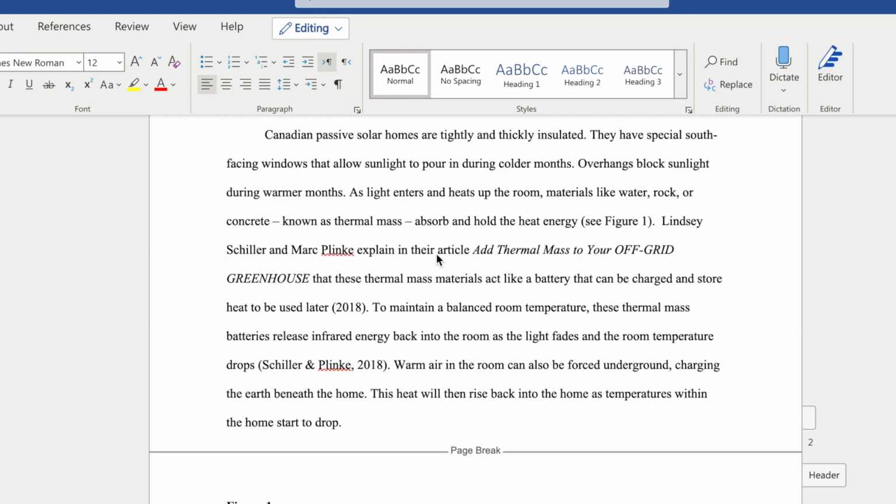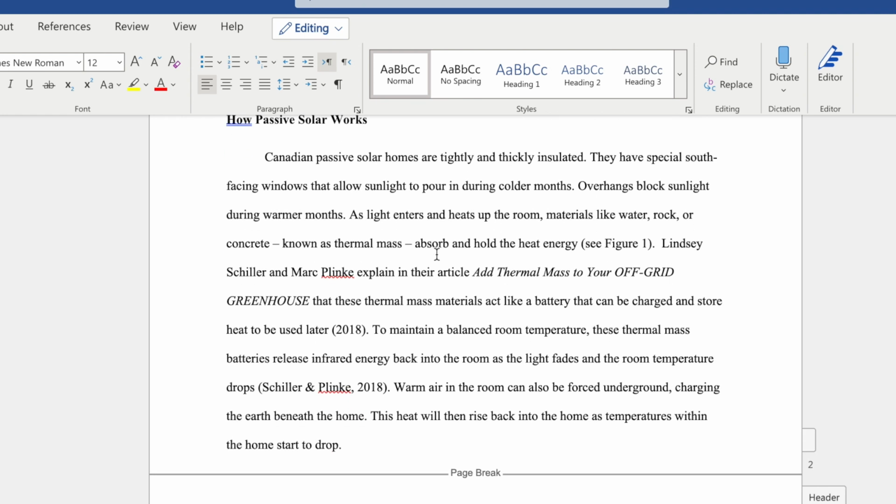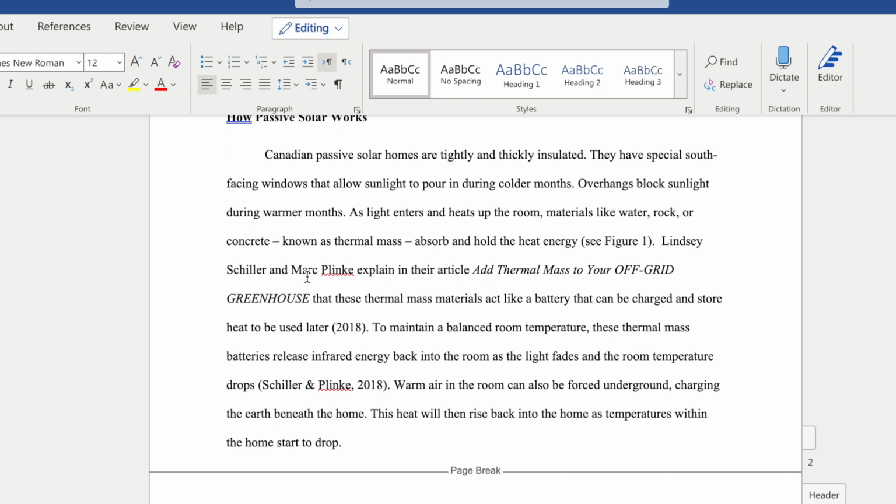So let me give you an example where I use the author's name right here. Lindsay Schiller and Mark Plink explain in their article, Add Thermal Mass to Your Off-Grid Greenhouse, that these thermal, and so on. See, there's my citation, but I only have the year because the authors are right there. But in the next sentence, I actually put their names in it and the date because this sentence is straight from their article, even though it's in my own words.